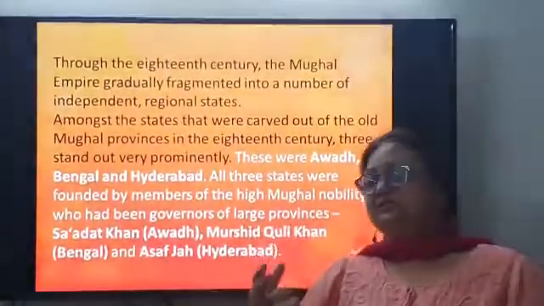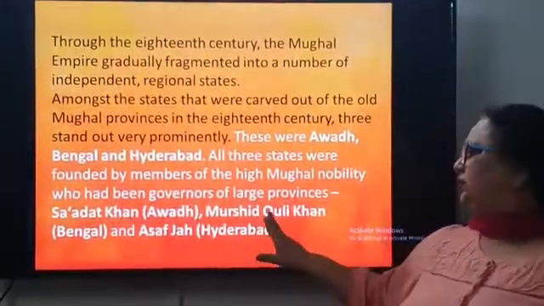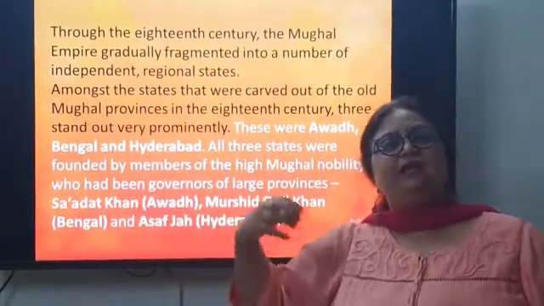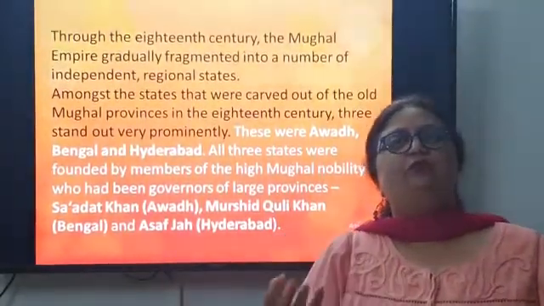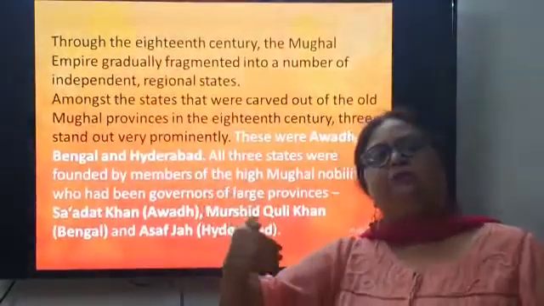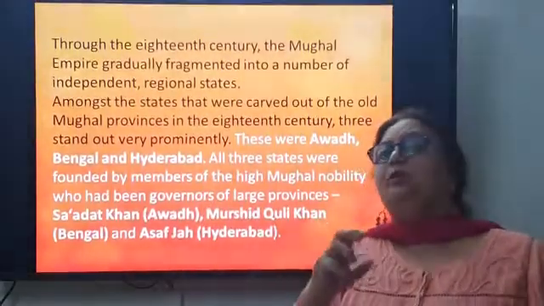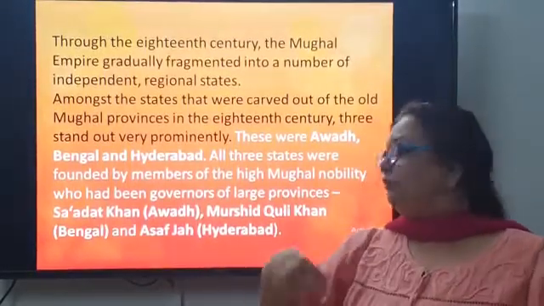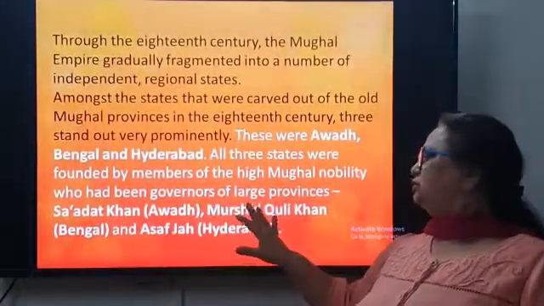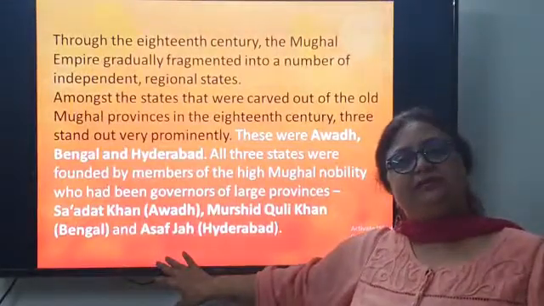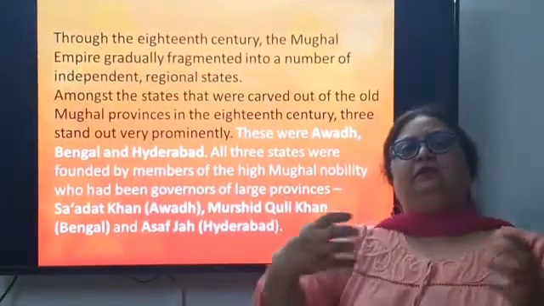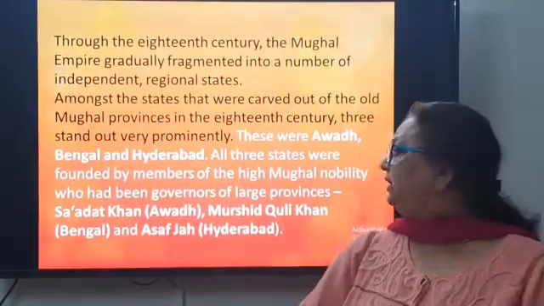And the governors, Saadat Khan, Murshid Quli Khan, Asaf Jah, who were ruling over these provinces after the death of Aurangzeb, found that the new Mughal emperors were very weak and could not control these governors. So these people basically revolted against the Mughal empire and made their independent